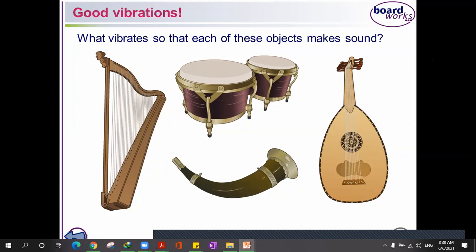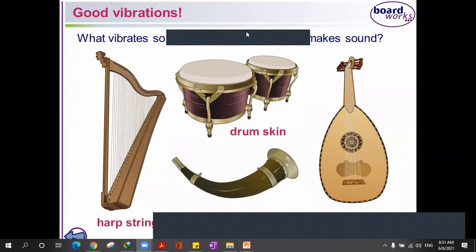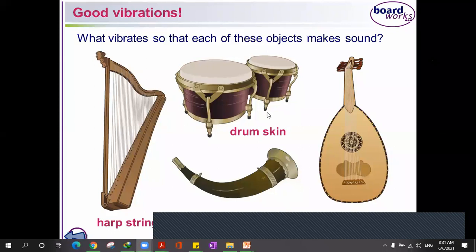Yeah, and the strings also vibrate, and you can see that strings are in different lengths. There are short ones and long ones. That's why they make different tones. It's called harp strings, so it has another name. Harp. This is the drum skin, yes.